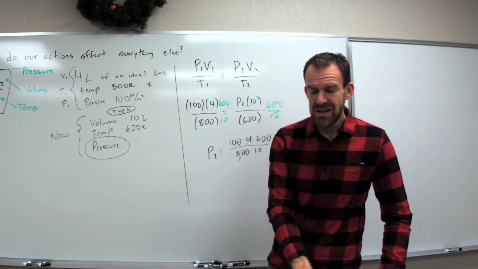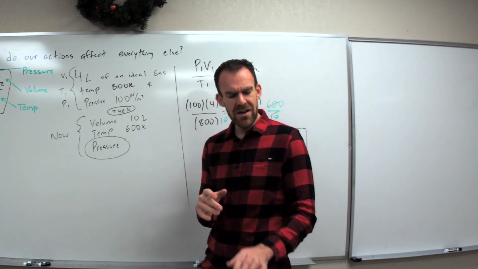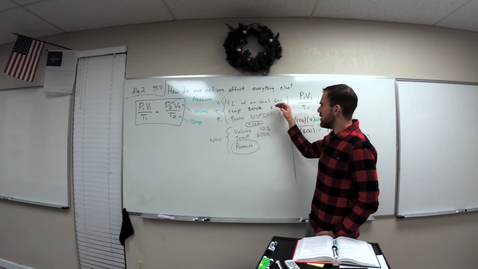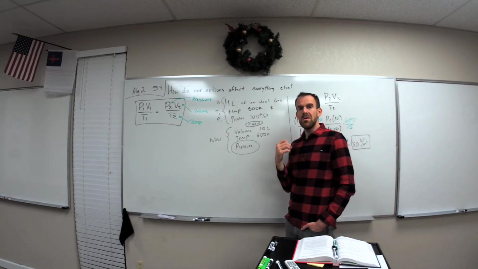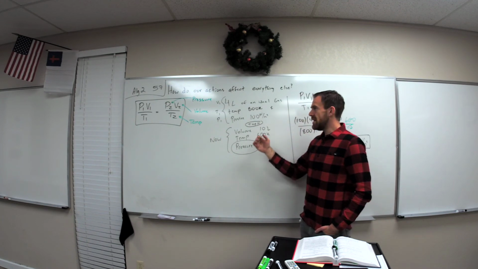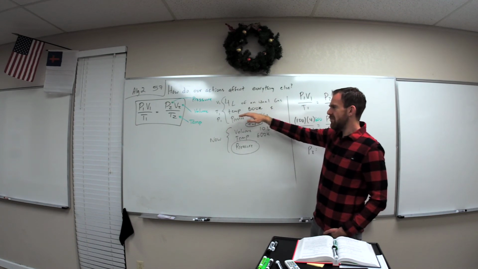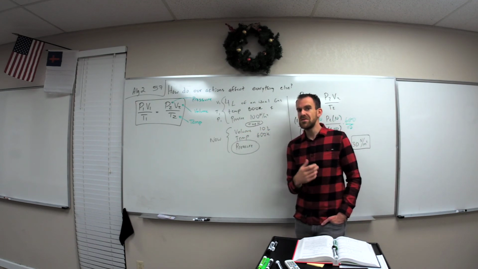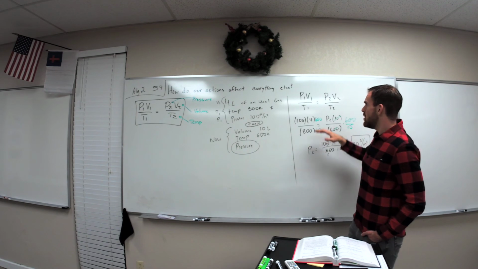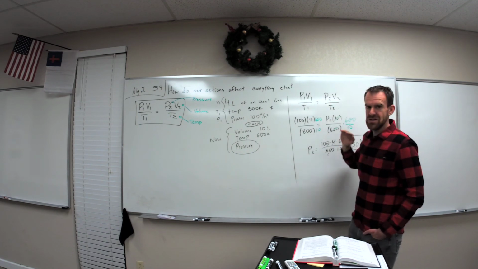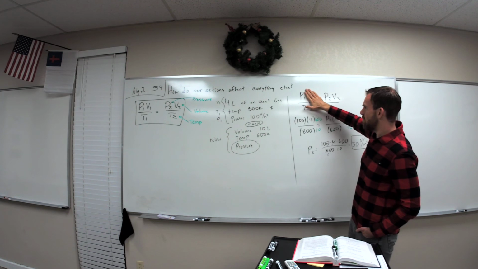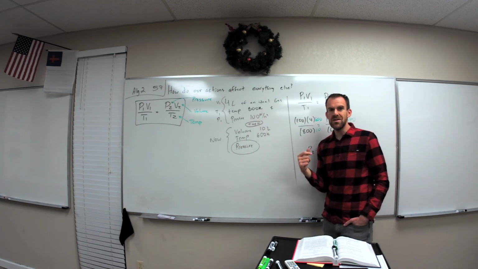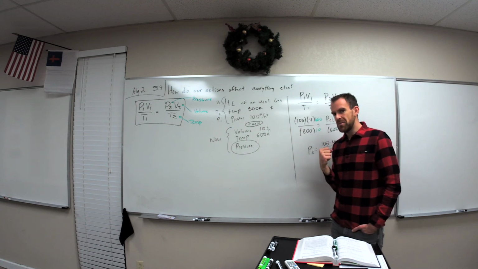Now, one word of caution, and then I'll let you get started on your homework. When we look at these problems, sometimes instead of giving you 2 volumes, they'll say the volume remained constant. What that means is that the volume for the first time is the same as the volume for the second time. So, if that's true, you can just remove volume from your equation. And then it's just P1 over T1 equals P2 over T2. If they keep the pressure the same, you can remove pressure from your equation.